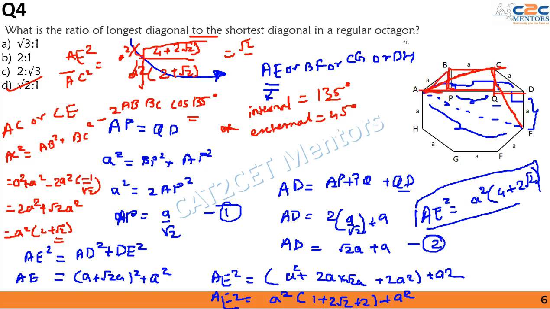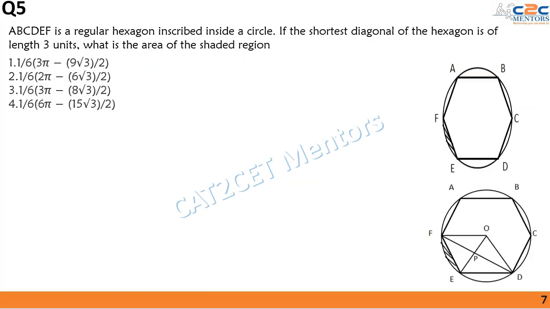So in order to analyze this type of question, or an octagon for that matter, if you drop a perpendicular, the octagon changes into right angle triangles and squares. And similarly, a regular hexagon breaks into equilateral triangles.